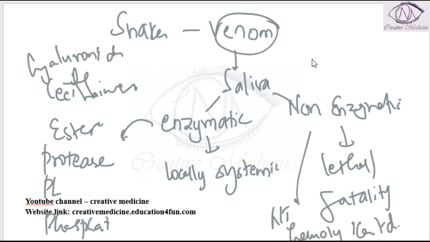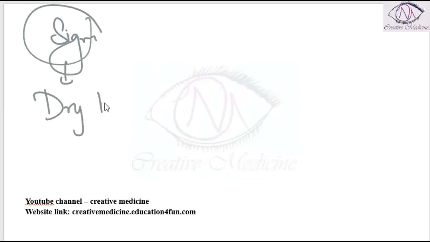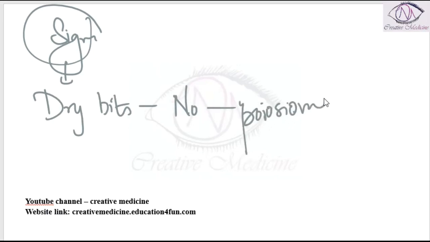Signs and symptoms of snake poisoning differ based on the snake. Dry bite: if there is a dry bite, there is no evidence of poisoning because in a dry bite, very little or no venom is injected. So, no features of toxicity are seen in a dry bite.